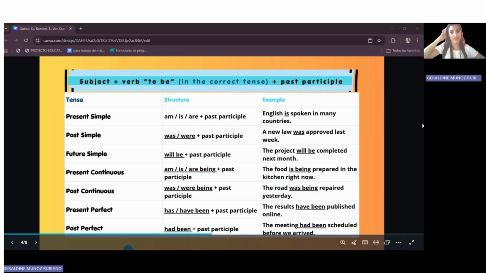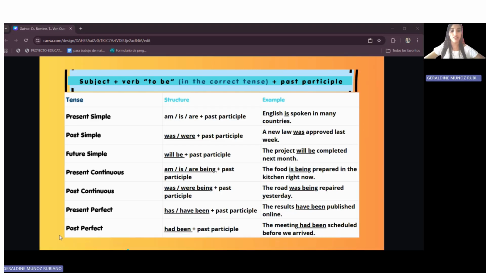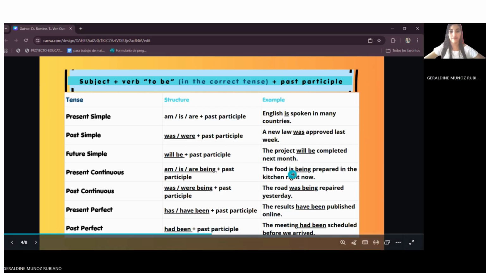Another example is: the results have been published online. Have been shows the present perfect tense, and published is the past participle of the verb. I will show you a real example taken from a news article.